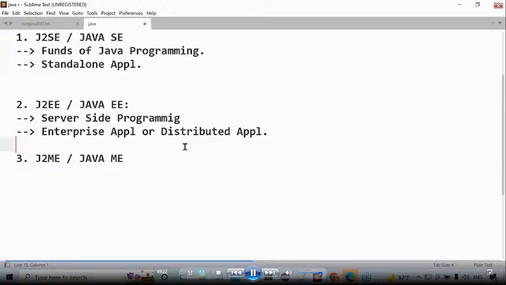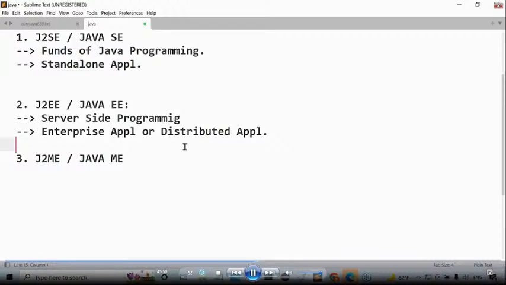That's why I want to give some percentages. Standalone applications are up to 5% only in the outside market. But 95% of the applications are distributed applications only.